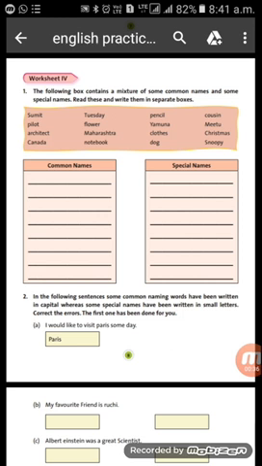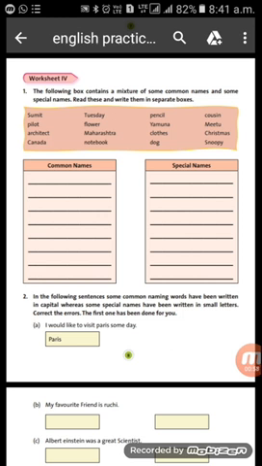But when I say Rahul, it means I'm talking about someone special. So when we talk about somebody particularly, specially, that becomes a special name. Like when we give a particular name to some person, thing, animal, that becomes a special noun.